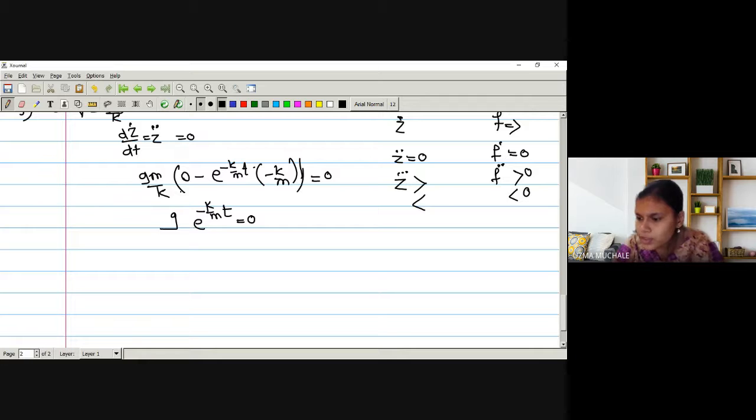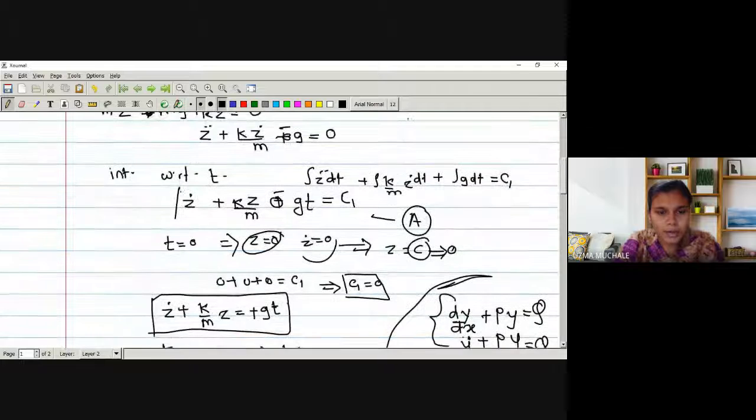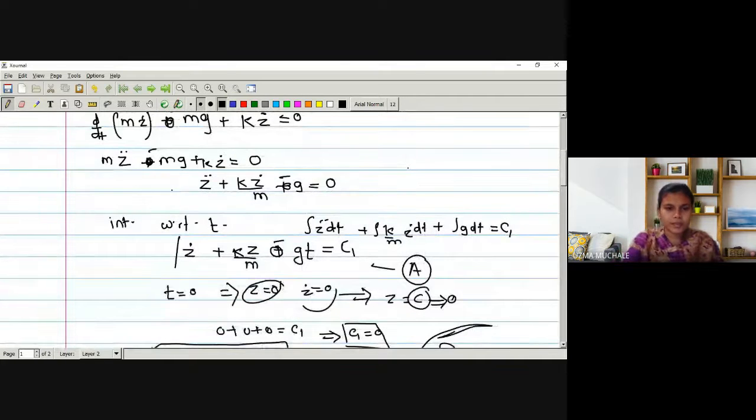If z double dot equals 0, what will be our equation that we have obtained in terms of z double dot? If you remember, we have obtained one equation: z double dot plus k by m into z dot minus g is equal to 0. So here if I put the value of z double dot as 0, what remains is k by m into z dot minus g is equal to 0. So we have to use this equation.